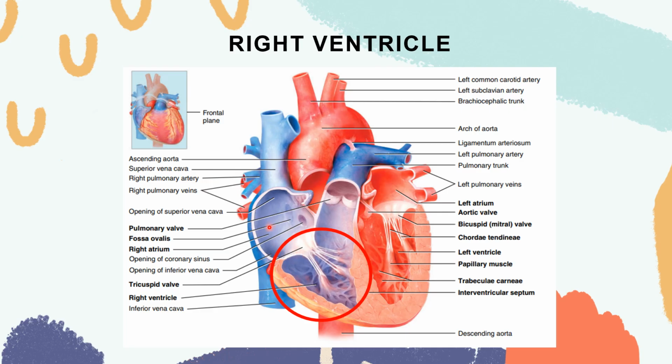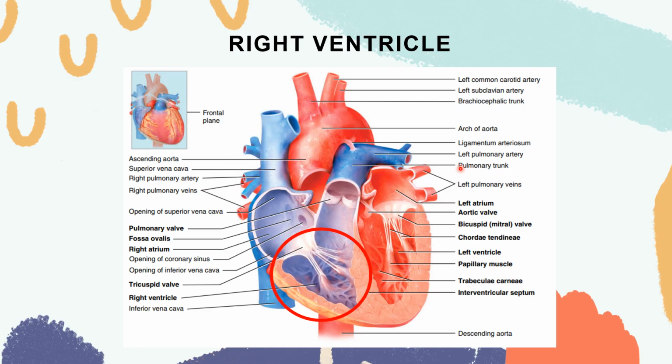Your blood passes from the right ventricle through the pulmonary valve, into an artery called your pulmonary trunk or artery. So again, the blood will enter through the superior, inferior, or your coronary sinus going to your right atrium. It will be passed to your right ventricle via your tricuspid valve, and then it will enter the pulmonary valve going out to your pulmonary trunk, also known as your pulmonary artery.